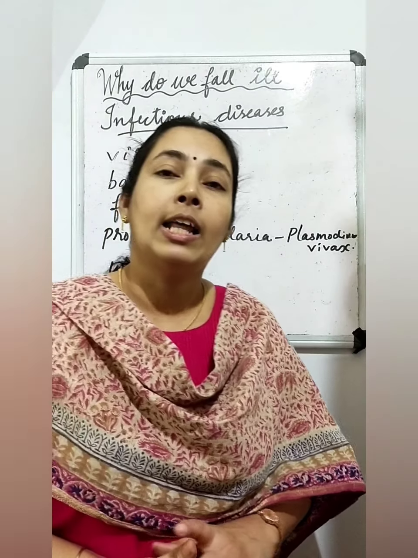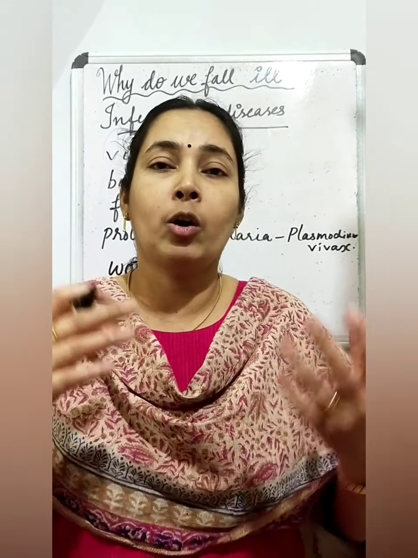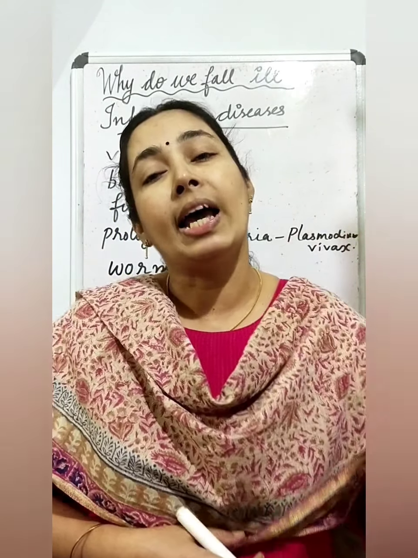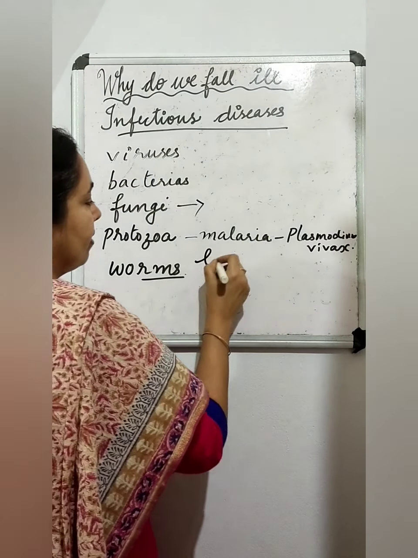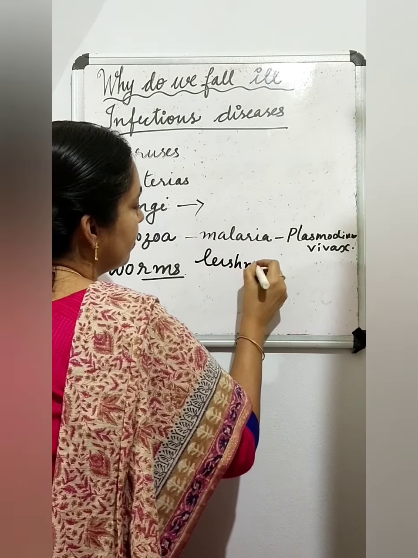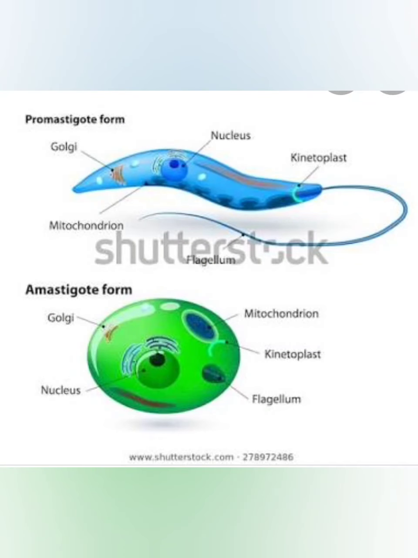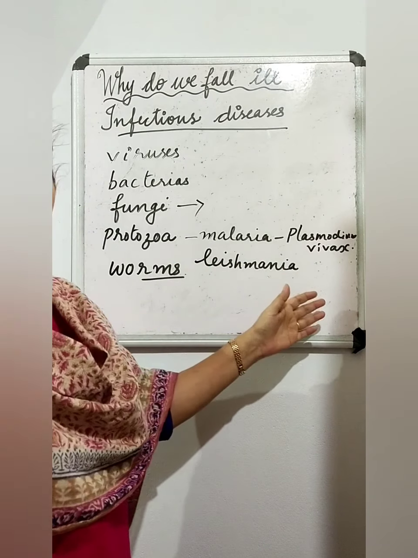Then another disease called Kala Azar, also called black fever or leishmaniasis, is caused by another protozoan called Leishmania.